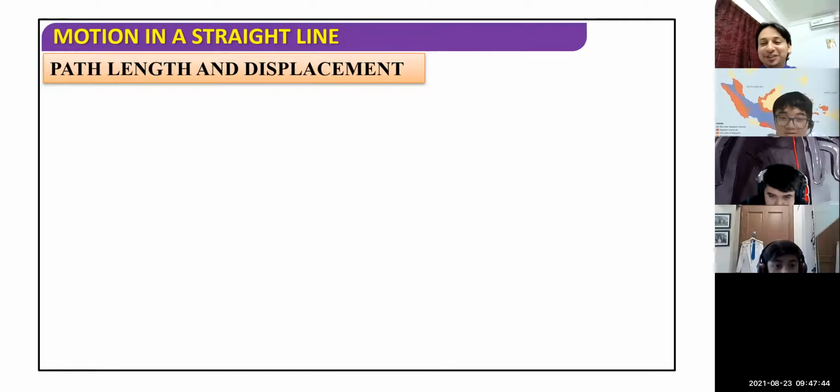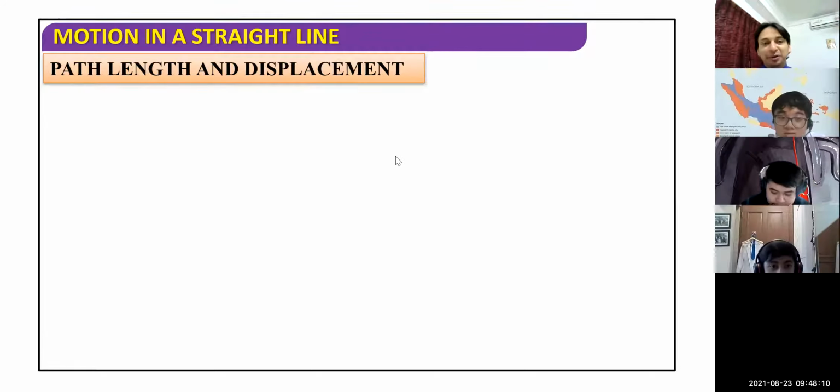Distance is called path length. It's how long it takes for a path to reach from one point to another, or like the distance between two points. Yeah, the distance. Okay.